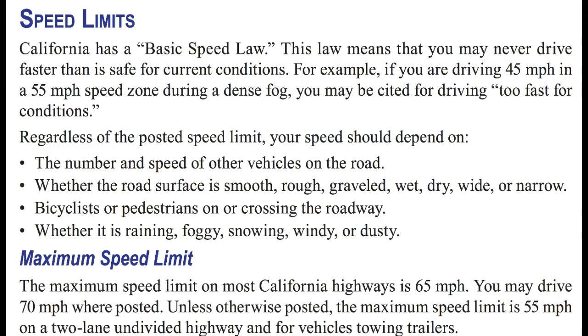It should also depend on whether the road surface is smooth, rough, graveled, wet, dry, wide, or narrow. Also consider bicyclists or pedestrians crossing the roadway. And whether it's raining, foggy, snowy, windy, or dusty.